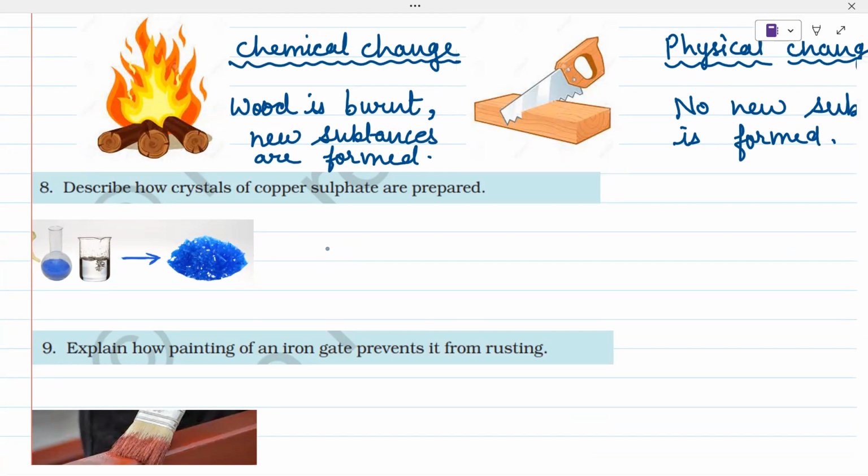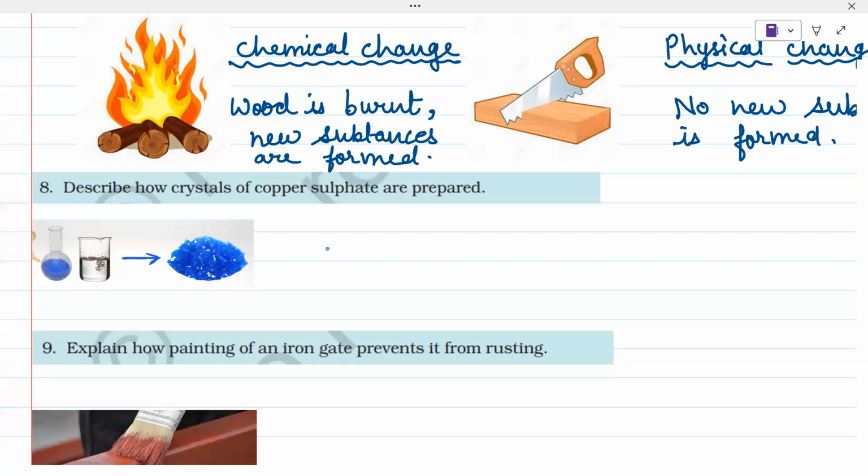So preparation of crystals of copper sulfate is the process which is known as crystallization, right? So how does it happen? Let's see. We will take some water in a beaker and heat this water, right? After heating, we will add copper sulfate powder in it. Once we start adding copper sulfate powder, it will get dissolved in the water.